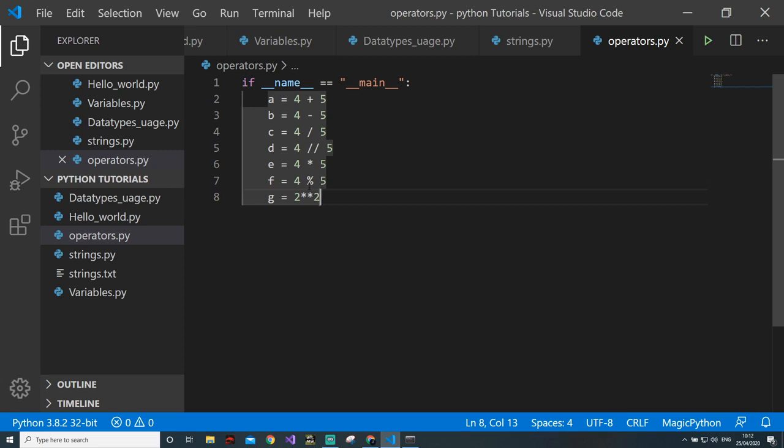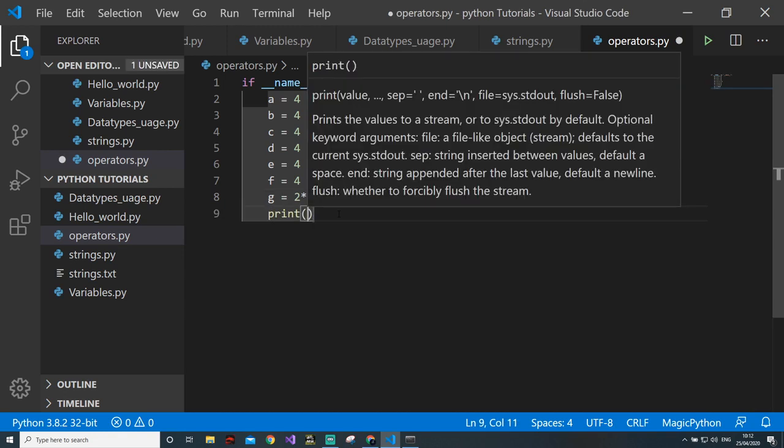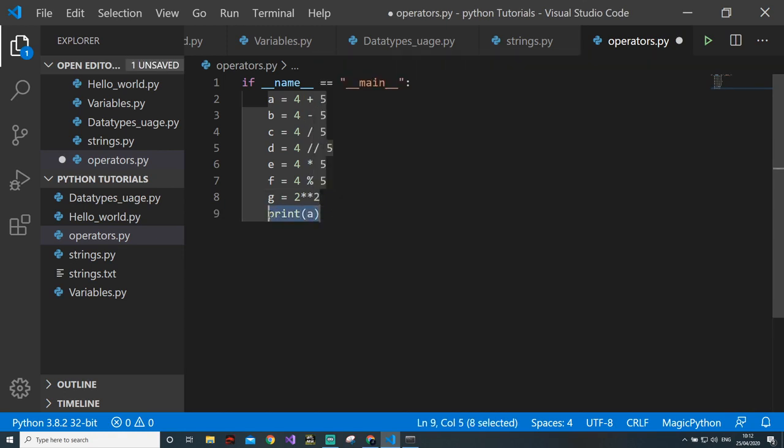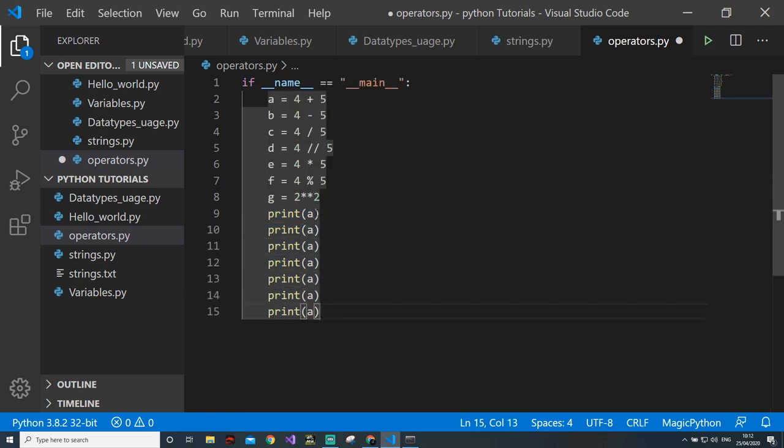It is known as exponential: 2 raised to the power 2. So all these operators we have. Let's see each operator's output. A, and we copy paste it, which is sometimes very easy. E, F, G. Okay, done.